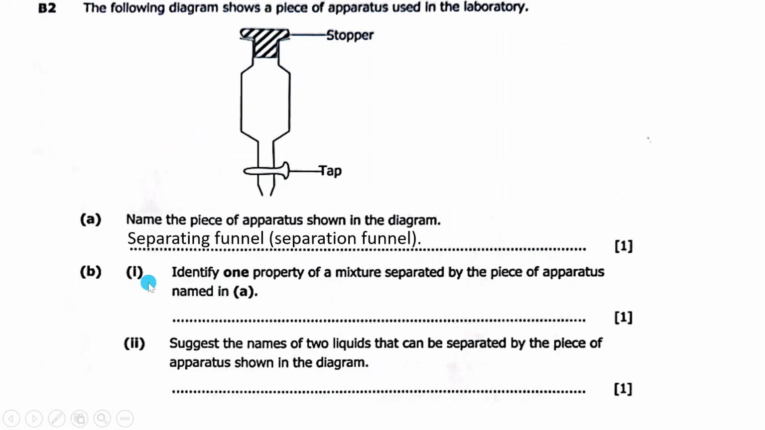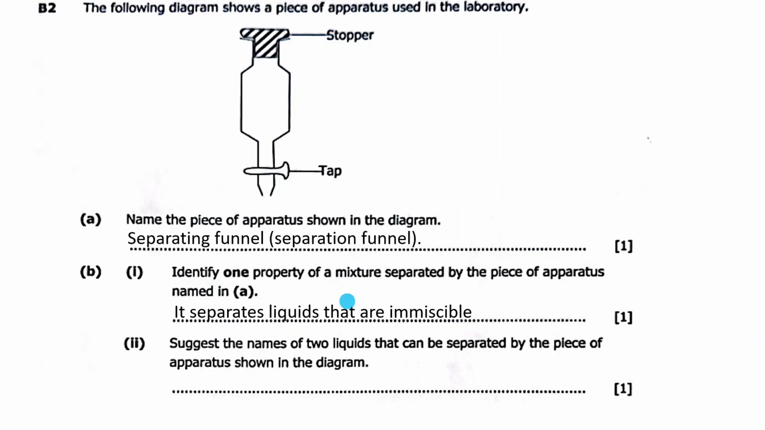Then B1, identify one property of a mixture separated by the piece of apparatus named in A. So like this piece of apparatus, the separating funnel, what property do mixtures have such that they can now be separated by this method? So we can say that it separates liquids that are immiscible. Liquids that do not mix, like if you get water and cooking oil, you mix them, you shake them. After some time, you'll discover that oil will be alone and water will be alone.